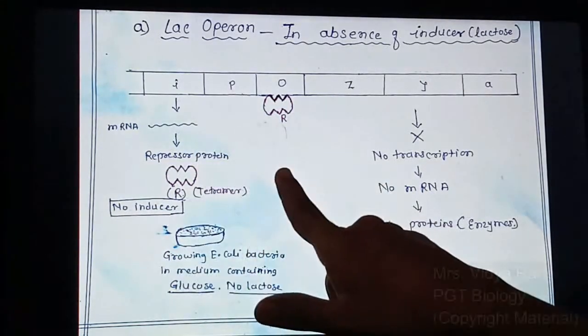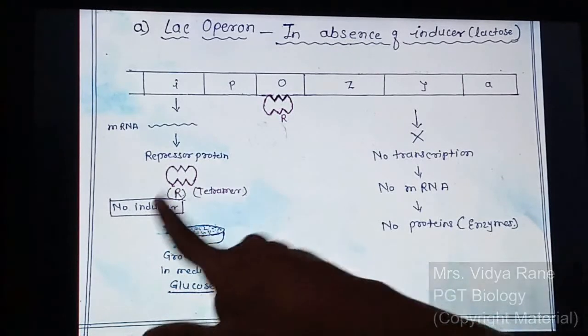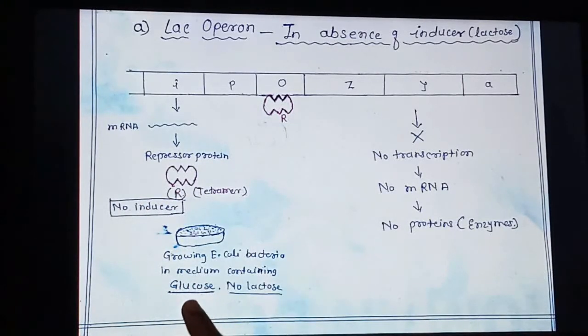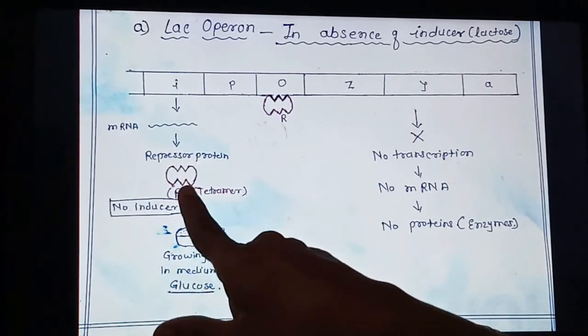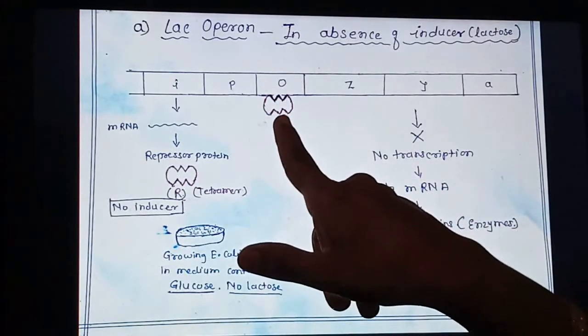So in the absence of inducer, in the absence of lactose and in the presence of glucose, the repressor protein is formed, which will go and bind to the operator site.